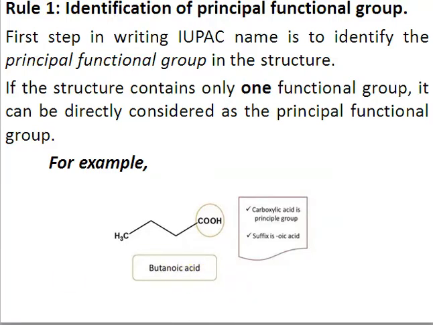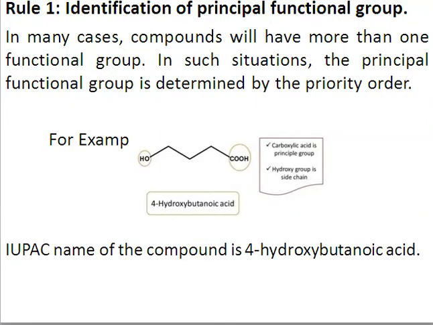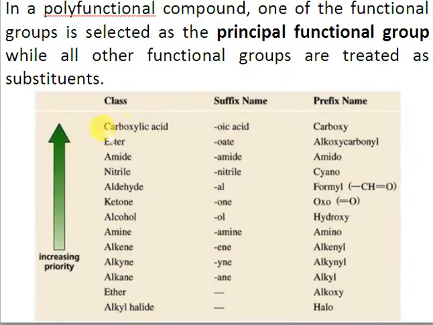So this is the case if you have only one functional group, but consider if you have more than one functional group. In this situation you have to determine the priority order. So for example, in this case you have an alcohol functional group and a carboxylic acid functional group, and if you see the priority order here, you know the carboxylic acid is on the top. So its name should end with a suffix, so it should be the principal functional group. And here we have an alcohol, so alcohol has a lower preference than carboxylic acid, so you will use the prefix for this alcohol, right?